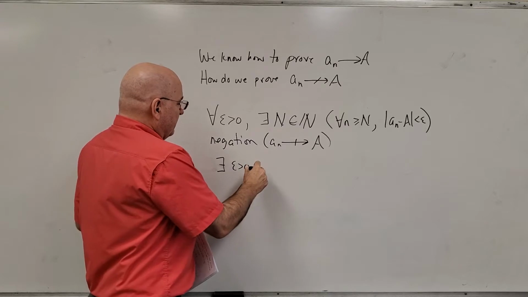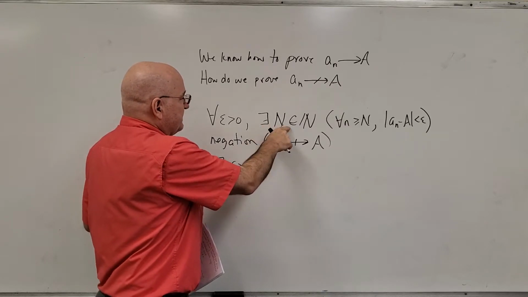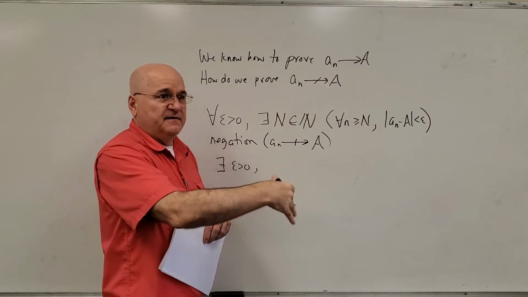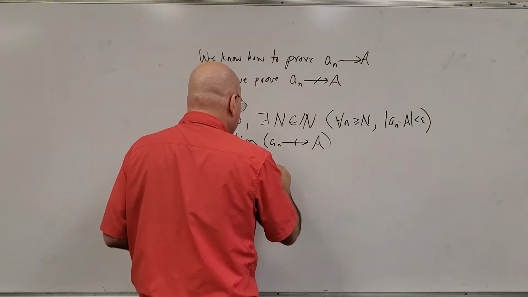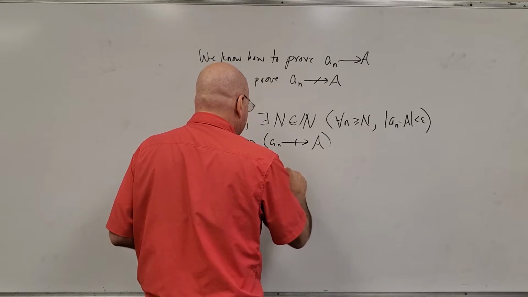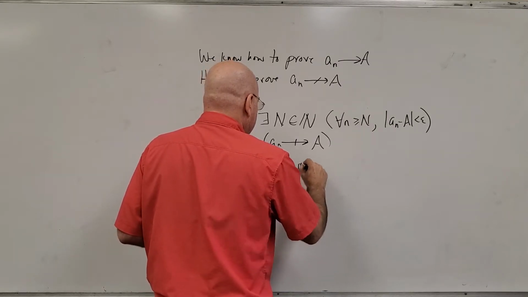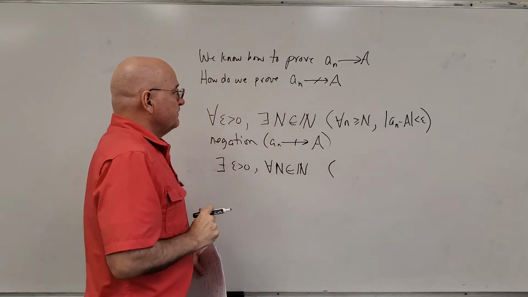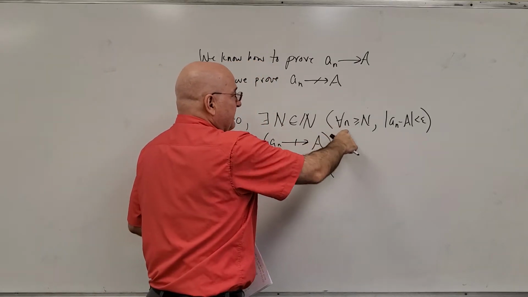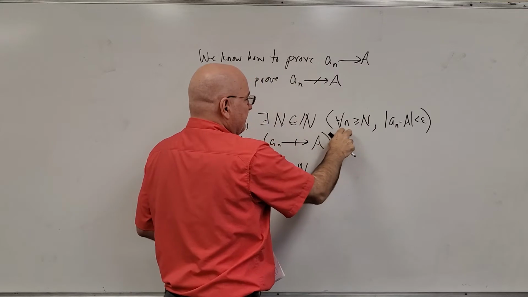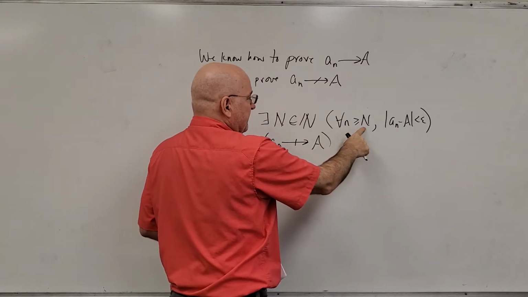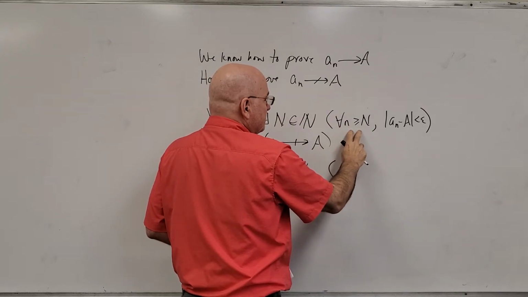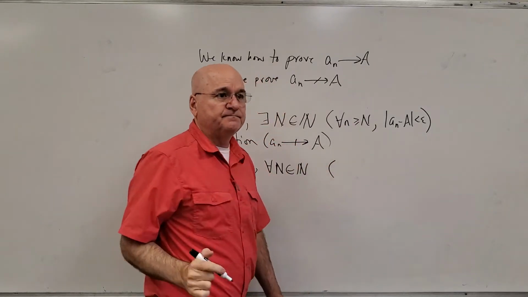Remember what we do now? Instead of there exists an N, it's such that for every single N, it's going to fail. So for every capital N in the natural numbers, instead of saying for every n greater than or equal to capital N this is true, I'm just going to say there exists one of these n's where it's false.